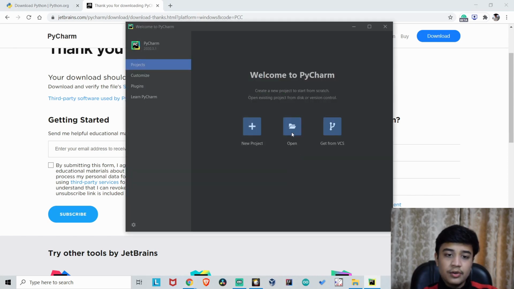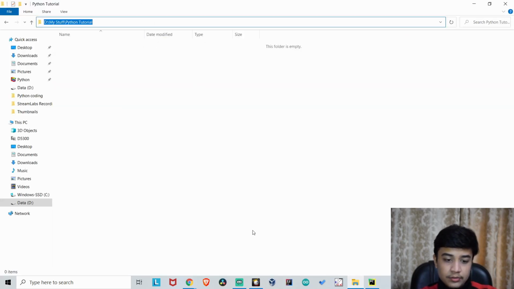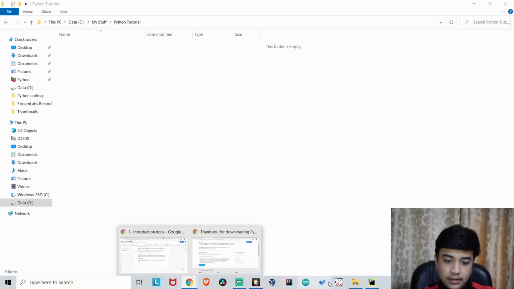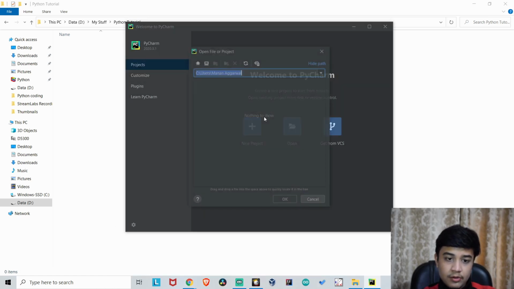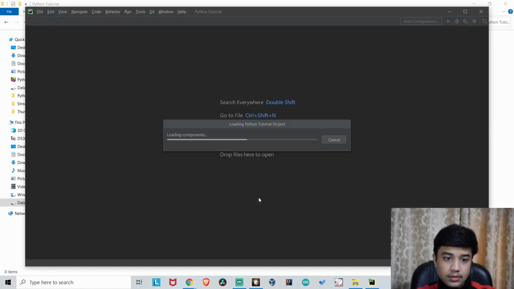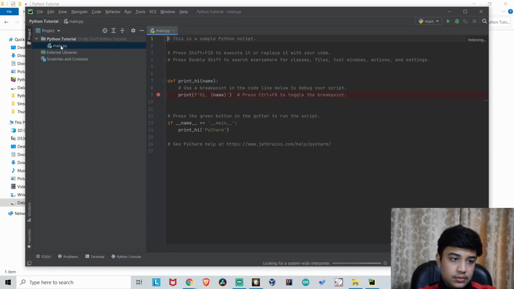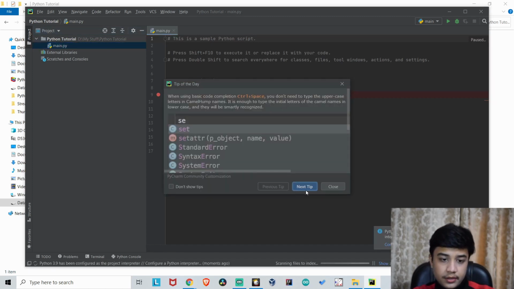So this is how you will find when you open PyCharm for the first time. So now you can create a new project or you can open one, both are the same thing. I have already made a Python tutorial folder, so I will open this.